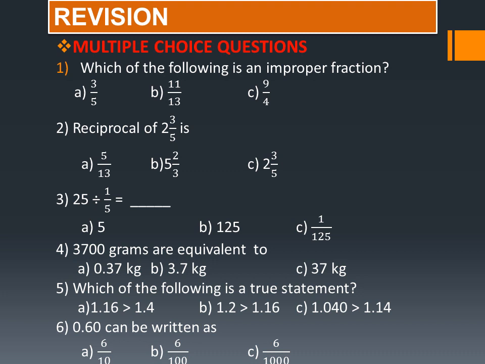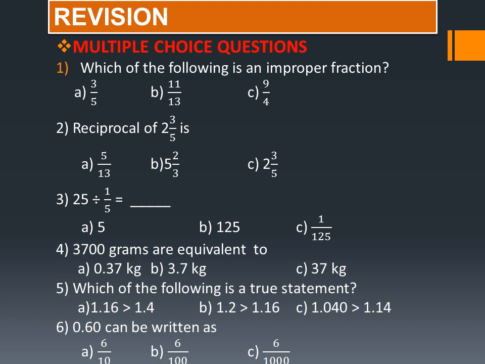Now, 3700 grams are equivalent to dash. So, for converting grams into kilograms, 1000 grams equals 1 kg. So, you have to divide 3700 grams by 1000. Then you will get the answer.